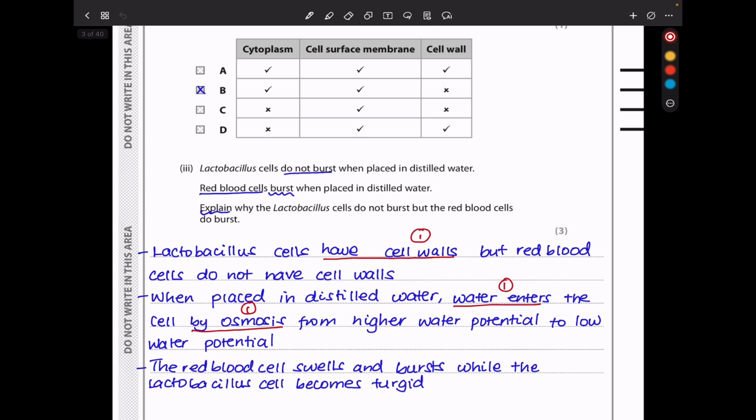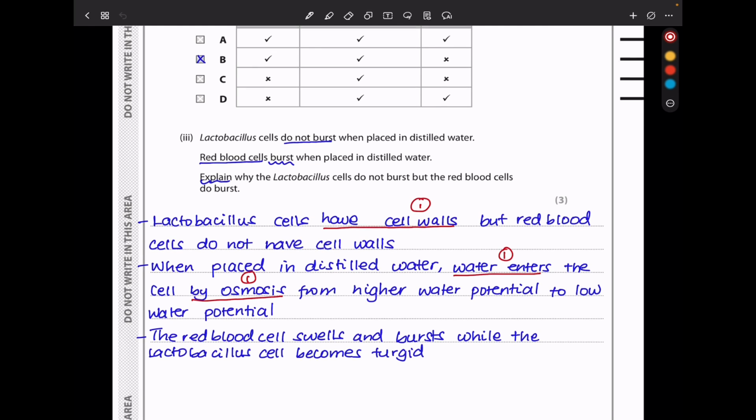Next, they say Lactobacillus cells do not burst when placed in distilled water. Red blood cells burst when placed in distilled water. Of course, this is because of possession of a cell wall. So the bacteria do have a cell wall, and these ones have no cell wall. So they excessively take in water by osmosis, increase in size, and burst. While those that do have a cell wall, when they take in water, the cell wall prevents excess expansion, and therefore they do not burst.